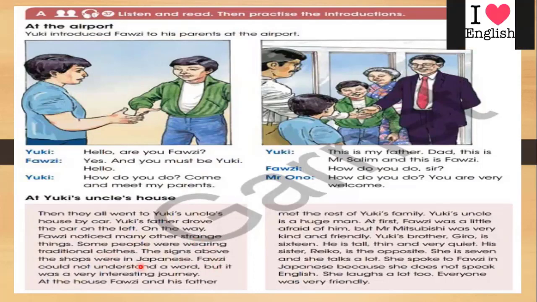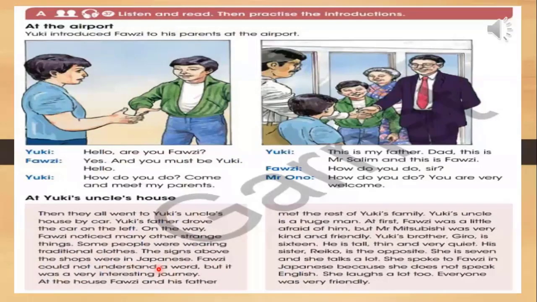Some people were wearing traditional clothes. So what we mean here? Wearing traditional clothes. So we mean here, this is the kimono, the cloth is here. This is a traditional clothes. So Japanese clothes, they are traditional. So it is for Japanese only. So what we mean by traditional here? Traditional clothes.